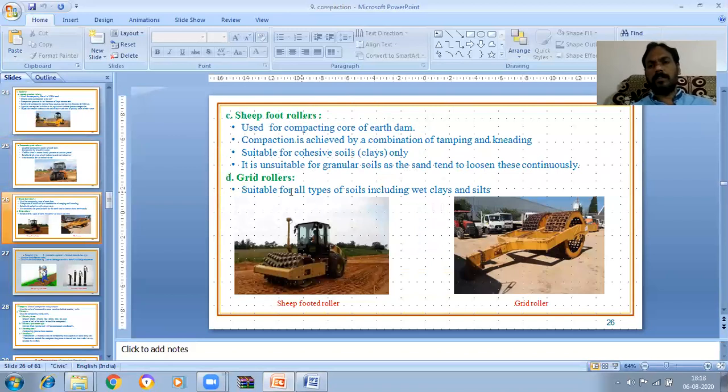Next, grid rollers. You can see in the figure, this is the grid roller. Grid rollers are suitable for all types of soils, including wet clays and silts.